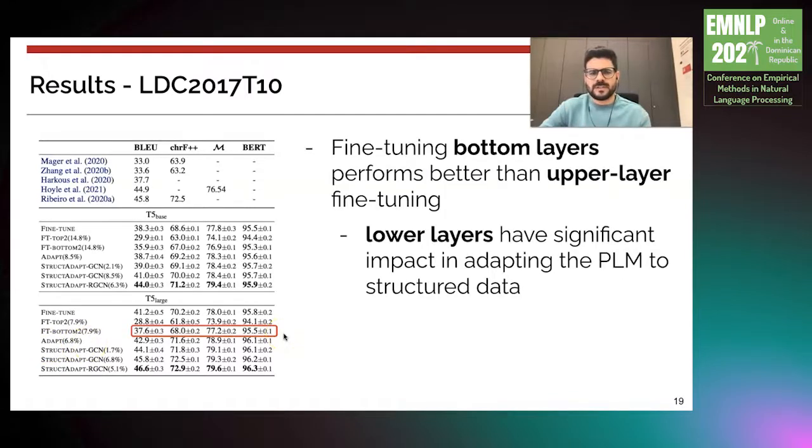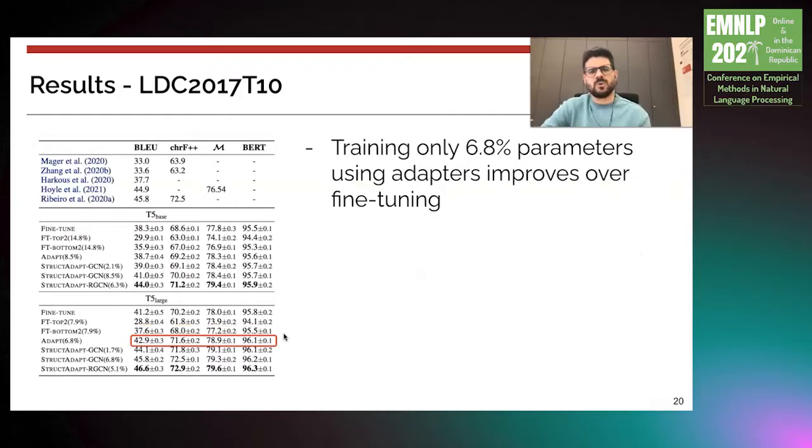So first note that fine-tuning the bottom layers performs better than fine-tuning the upper layers, and it suggests that the lower layers have significant impact in adapting the pre-trained language model to structured data. Also note that training only around 7% of the parameters using adapters improves over fine-tuning.